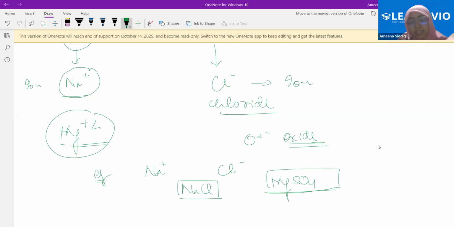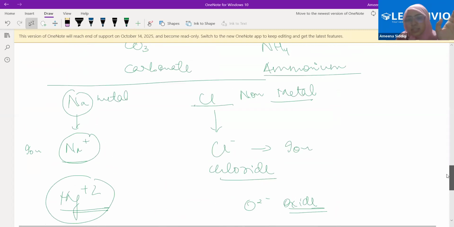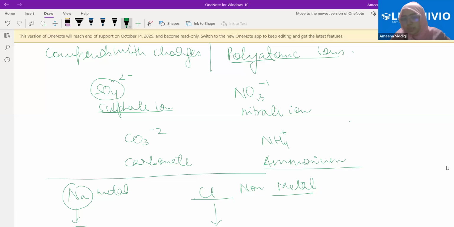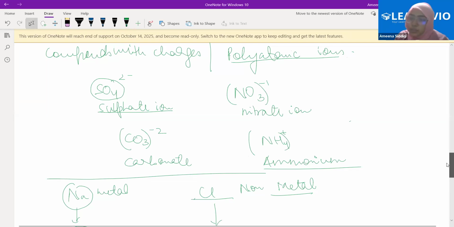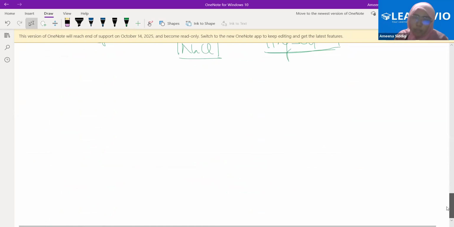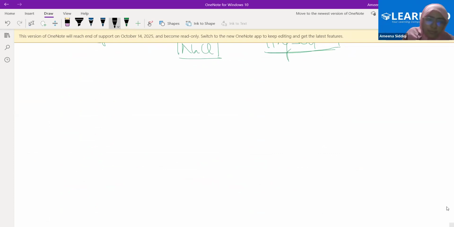Sulfate. SO4 together has a net charge of -2, and this is called the sulfate ion. This NO3 has a net charge over itself. This carbonate has a net charge of -2. This ammonium NH4 has a net charge of +1. That is what we mean by a polyatomic ion. Any confusion here? Because next we are moving on to a very important topic, that is atomic mass.